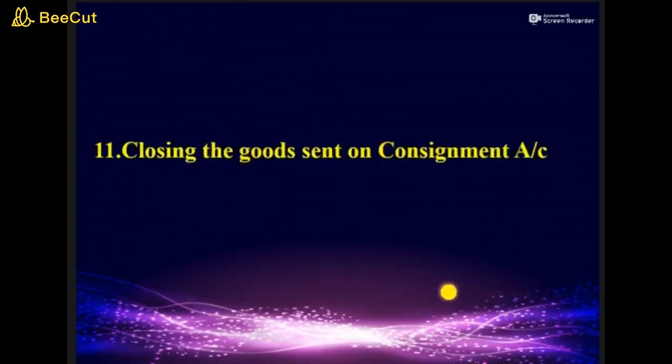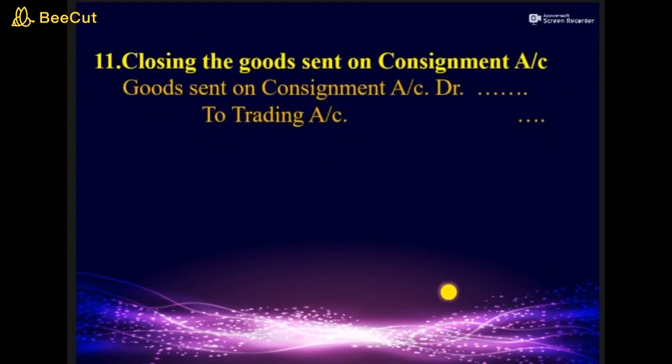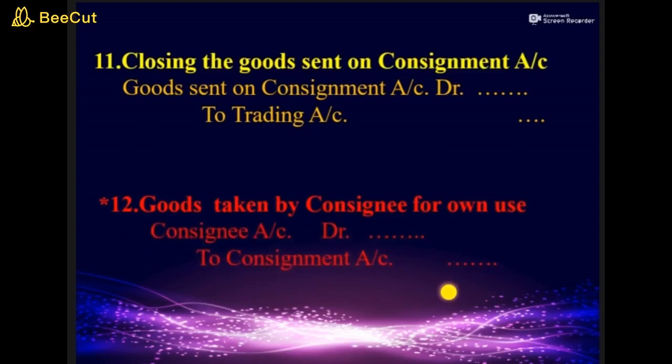Now the next entry is for closing goods sent on consignment account. In that, we transfer the amount of goods sent on consignment to trading account. For that, the entry will be goods sent on consignment account debit to trading account. Now the next entry which we are going to discuss is not a very important entry, but if it is specifically given in the question, then only we have to pass this entry: when goods are taken by consignee for his own use, consignee account debited to consignment account. This entry will be passed.